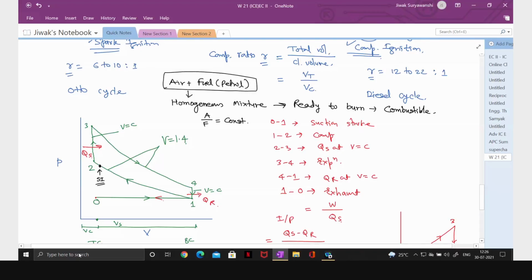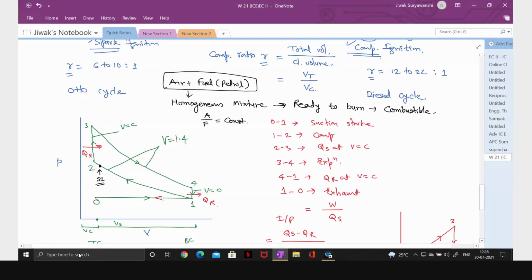The flame is produced near the spark plug and propagates throughout the combustion chamber, burning the charge. During this, the piston is moving up toward TC, and once it reaches TC, it starts moving towards BC.